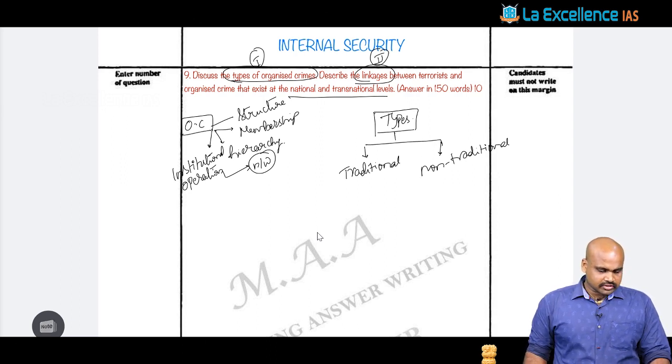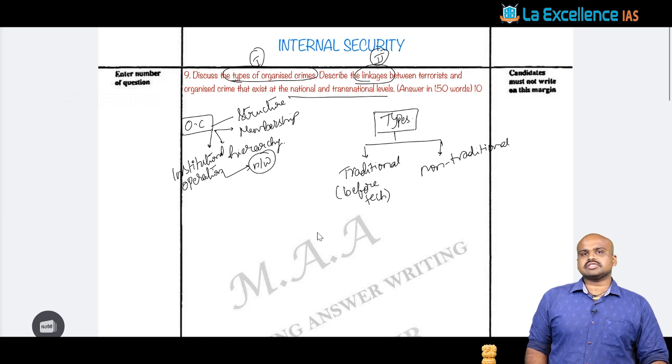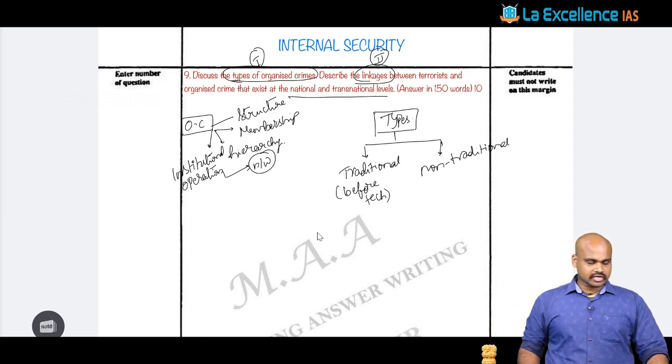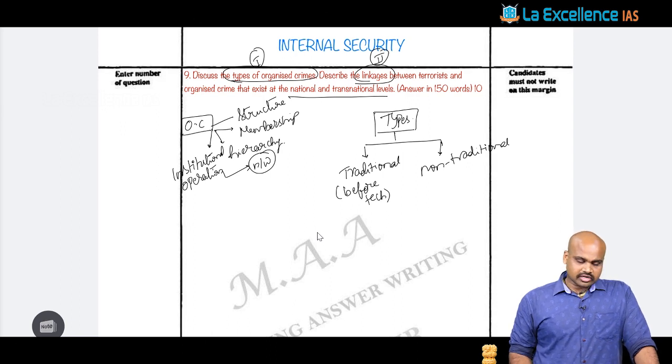Once you talk about the traditional, what happens? It is with respect to gambling, and it is with respect to extortion, right? It fundamentally talks about the period before technology has erupted or been imbibed into organized crime. The types of organized crime from that time are nothing but the traditional kind.